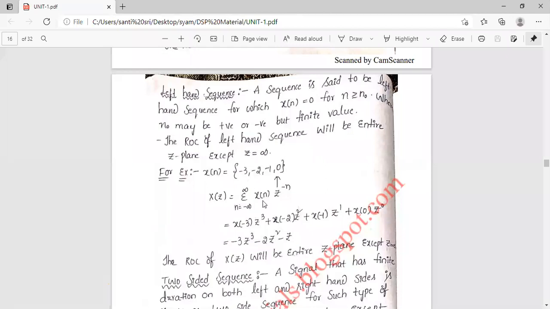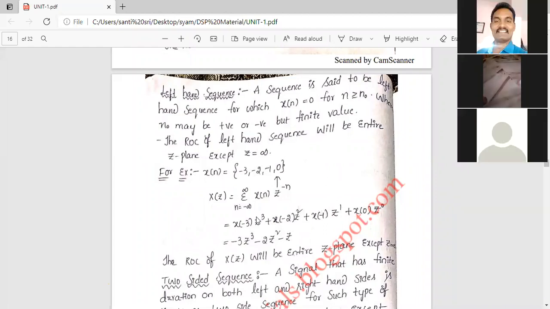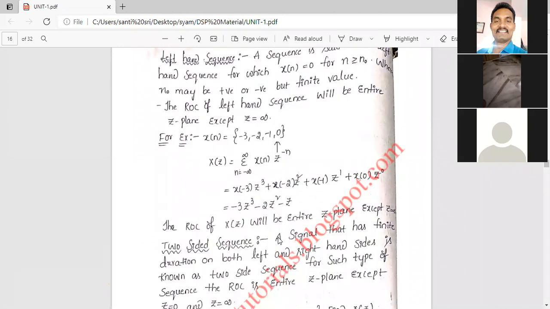So x of minus 3 into z power 3, plus x of minus 2 into z power 2, plus x of minus 1 into z power 1, plus x of 0 into z power 0. We will get the equation like this. This is called the left-hand sequence. The ROC of X of z will be the entire z plane except z equal to infinity.